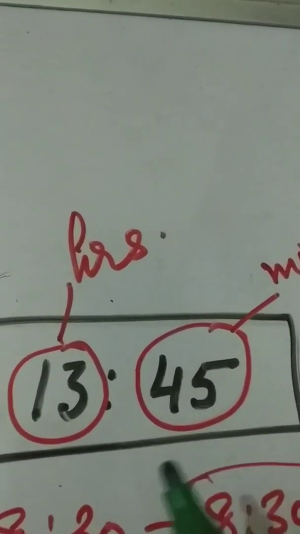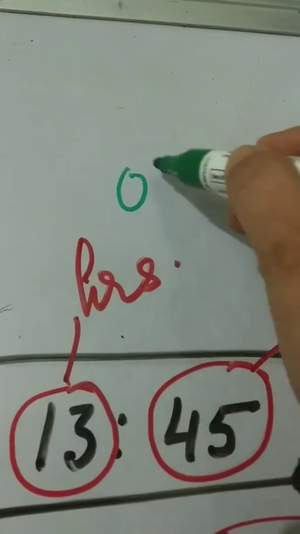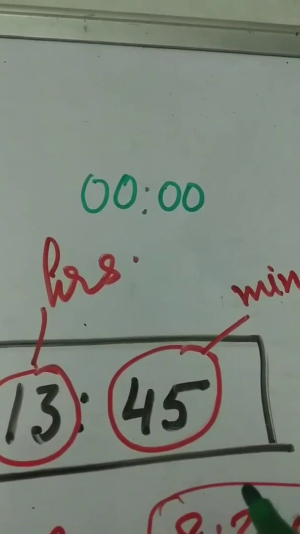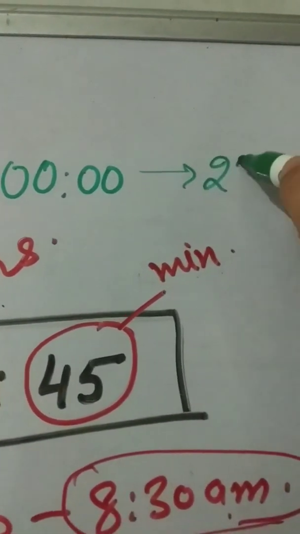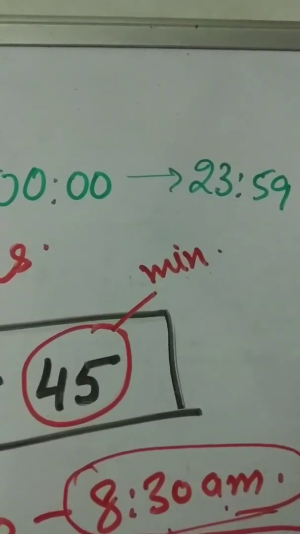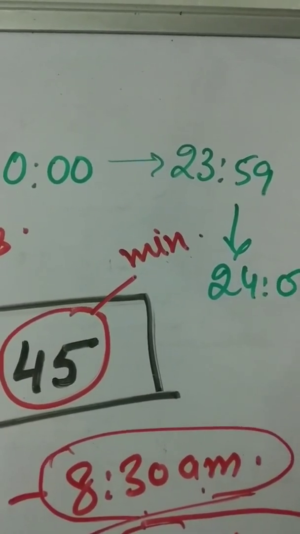Under 24-hour clock system, day begins at midnight with the 0 and the last minute of the day begins with 23 hours 59 minutes and ends at 24.